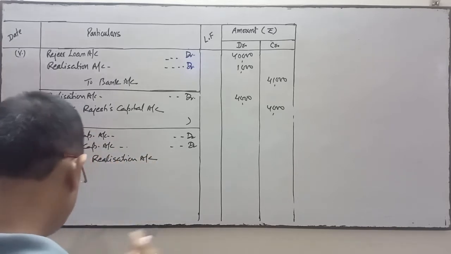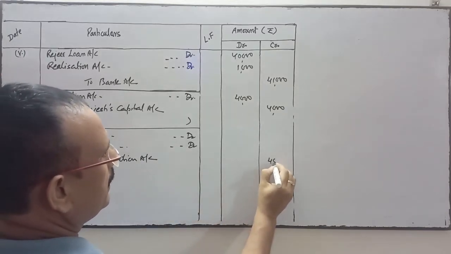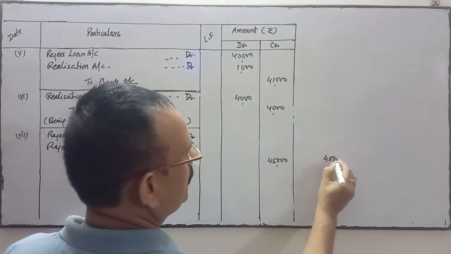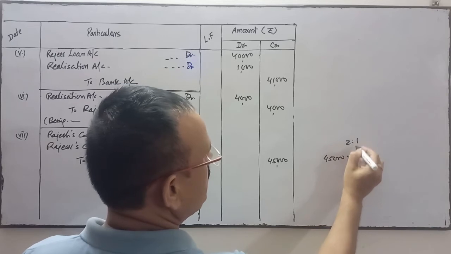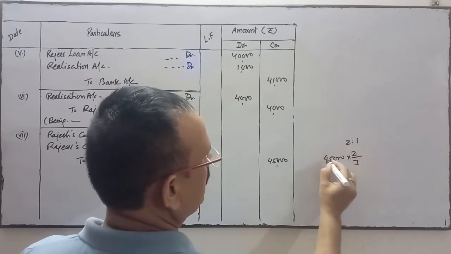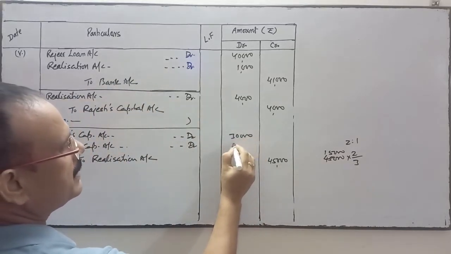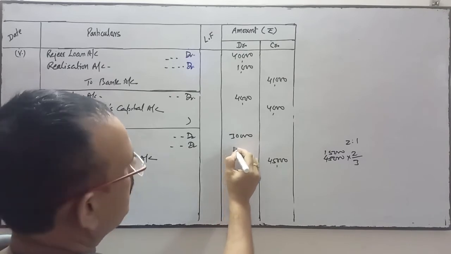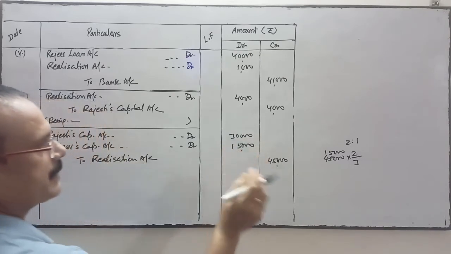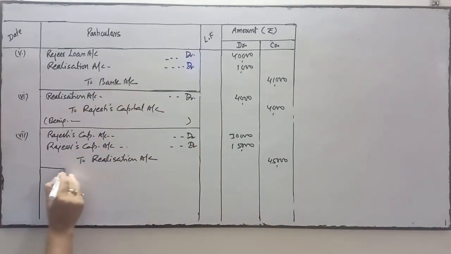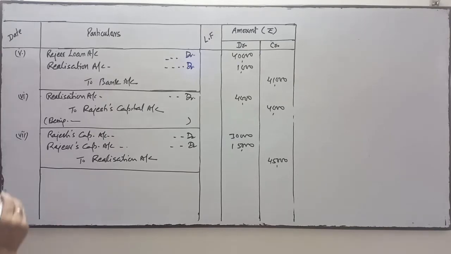So loss is how much? Loss is 45,000, and this loss will be distributed between the partners in their profit sharing ratio. So 45,000 will be distributed in this ratio 2:1. So 30,000 and 15,000. So narration will be very simple, being loss on realization transferred to partners capital account in their profit sharing ratio, that is 2:1.